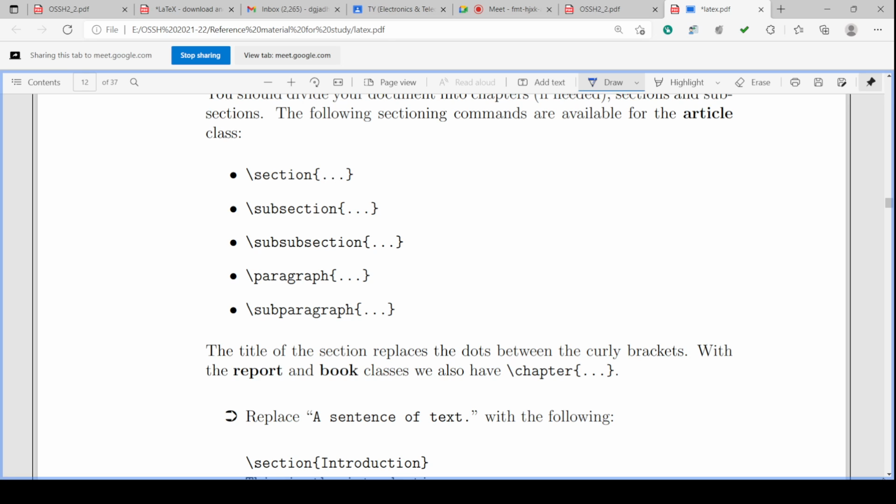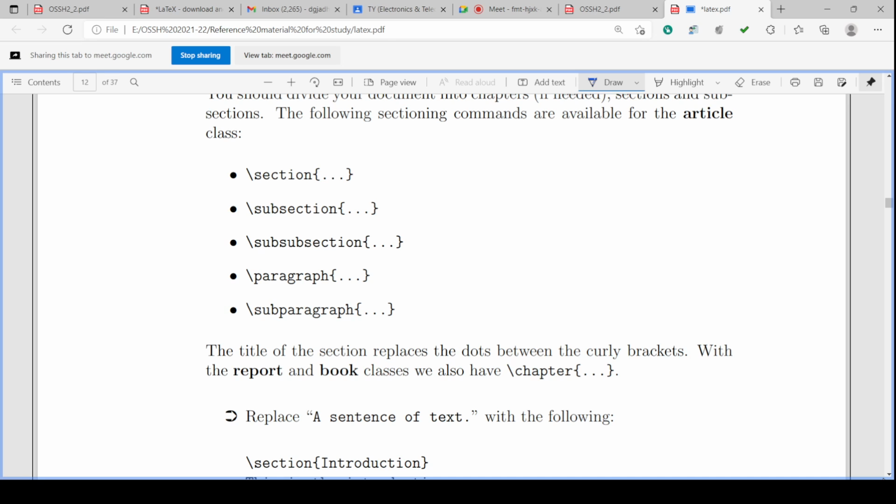\section, \subsection, \subsubsection, \paragraph, \subparagraph, and in curly brackets whatever text you write will be of that component. Suppose \section with curly brackets is there, the text will go to the section component. \subsection with curly brackets, that text goes to the subsection, and so on. The title of the section replaces the dots between the curly brackets.